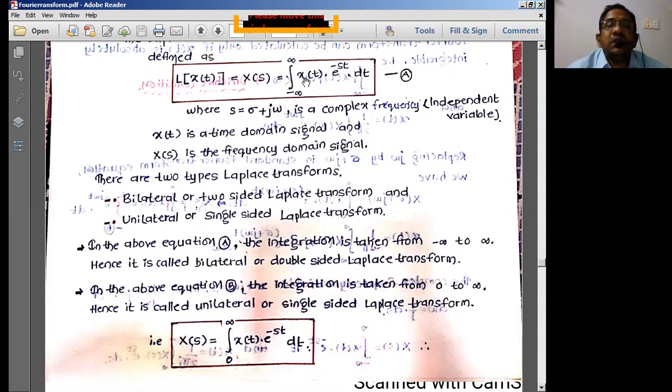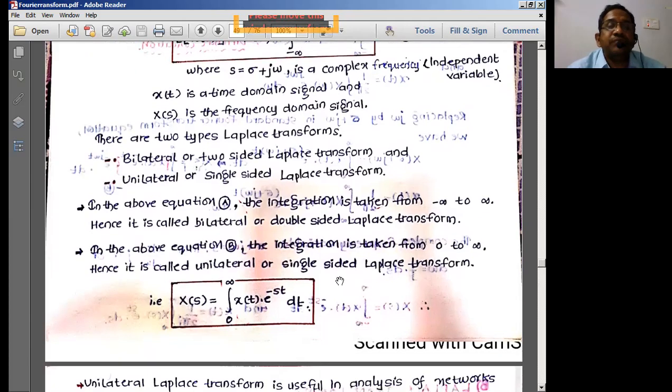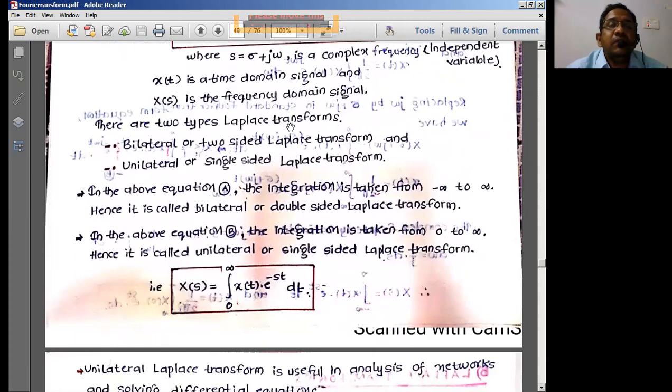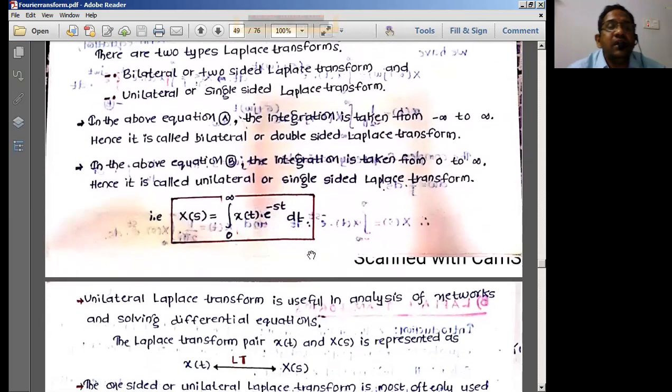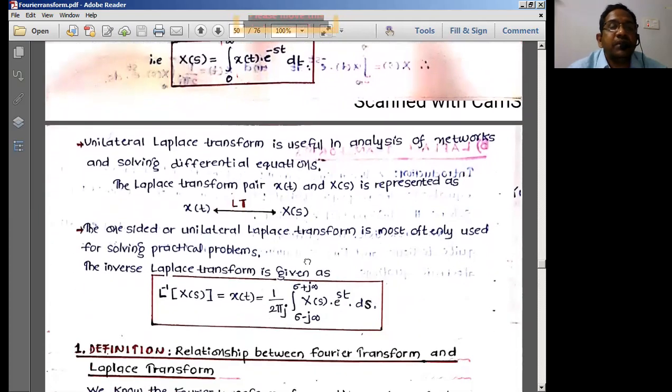This can be expanded as minus infinity to 0 and 0 to plus infinity, thereby giving a two-sided Laplace transform. Coming to single-sided, we represent the limits either as 0 to infinity or minus infinity to 0, which is called a single-sided Laplace transform.